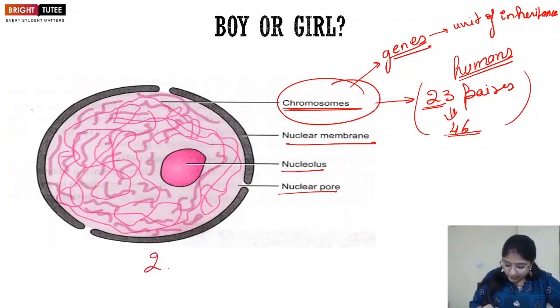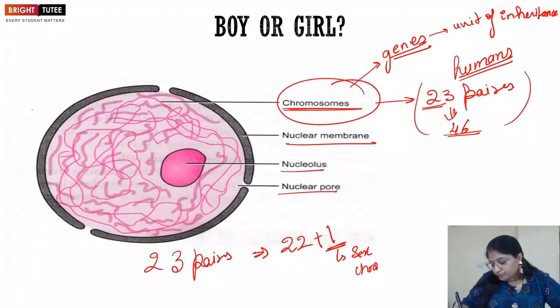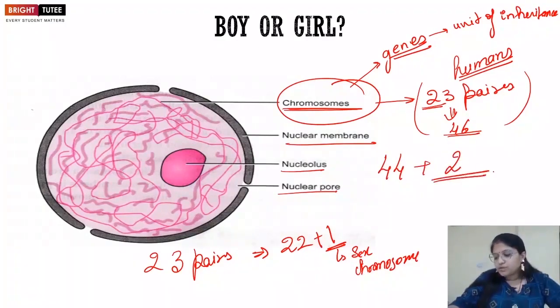So out of these 23 pairs, basically there are 22 plus 1. That means this one pair is the sex chromosome, right? So how many are there? Out of these 46, there are 44 chromosomes plus 2 chromosomes which are the sex chromosomes. All of these chromosomes are present inside the nucleus, and these sex chromosomes are the ones which will determine the